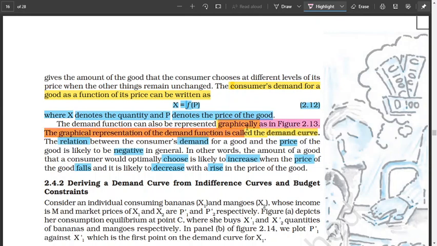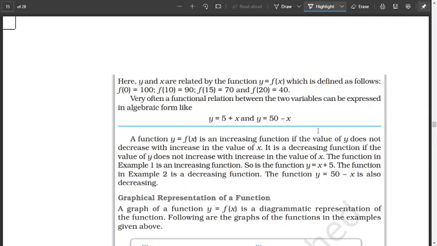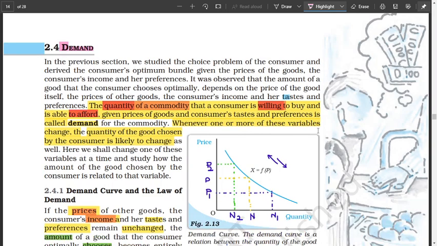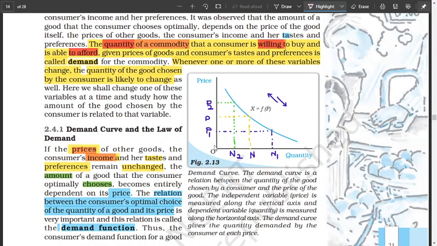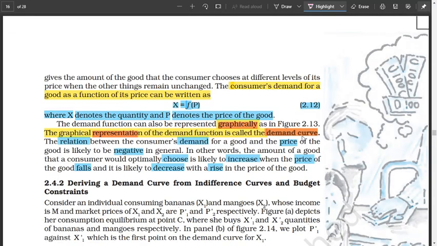So you know the meaning of demand, you know the function of demand, and you can also represent the demand function graphically as a demand curve. Graphically means as a graph. Price on one side, demand on the other side. Graphically, you get this curve. This is the demand curve. And when you look at this demand curve, what do you find? You find the relationship between demand and the price. You buy knowing the price. When the price is high, you buy less. When the price is low, you buy more.